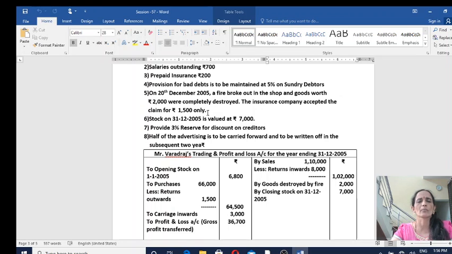It is an asset on our part, so it should be shown on the asset side of the balance sheet. And the actual loss due to fire is rupees 500. 2000 minus 1500. Actual loss is 500. That must be debited to profit and loss account. So this item appears in three places. Keep it in your mind. There are certain adjustments that will be recorded in even more than two places. About this adjustment I have already explained in one of my previous video lectures. So this item must be recorded thrice.